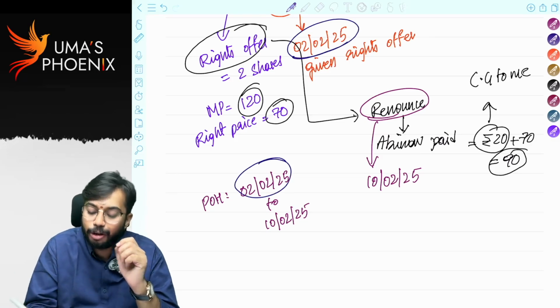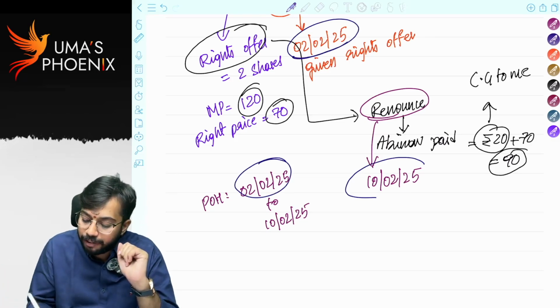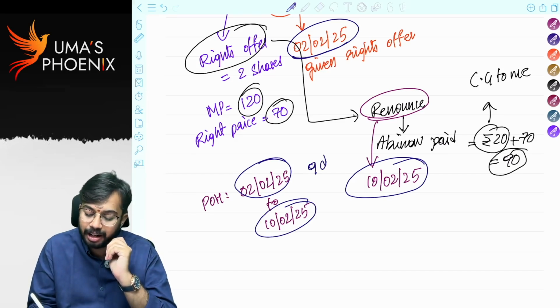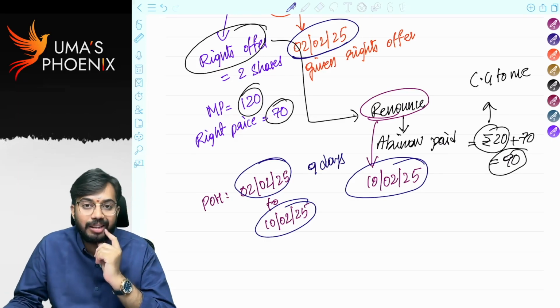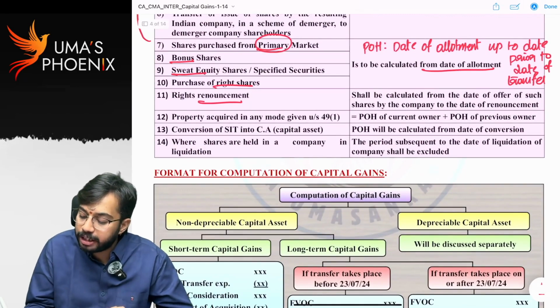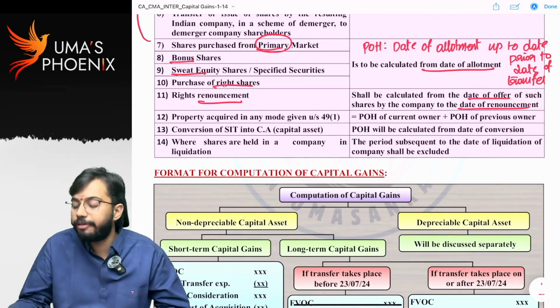When the offer was given to me, 2nd February, to date of renouncement. Are you able to understand how many days? 9 days. Correct. Period of holding is equal to 9 days. In case of right renouncement, period of holding shall be calculated from the date of offer of such shares by the company to the date of renouncement.